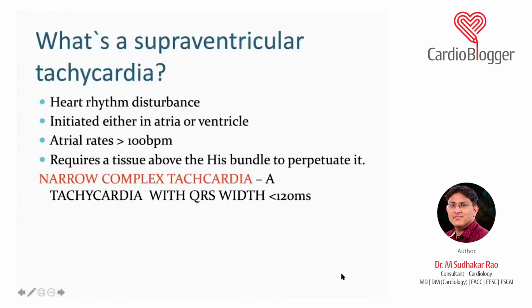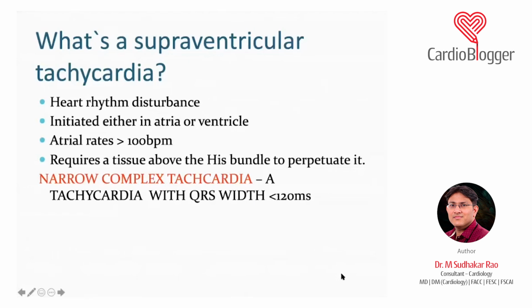So as I already told you, what is a supraventricular tachycardia? Most of these narrow QRS tachycardias are actually classified as supraventricular tachycardia. They can arise either from the atria or the AV node or from the His bundle, and sometimes rarely from a ventricle. So they are heart rhythm disturbances which are initiated either in the atria or a ventricle at the level of the His bundle. The atrial rates are usually more than 100 beats per minute, and so are the ventricular rates. And it requires tissue above the His bundle to perpetuate it. That is something important. Now, the QRS duration of the tachycardia should always be less than 120.